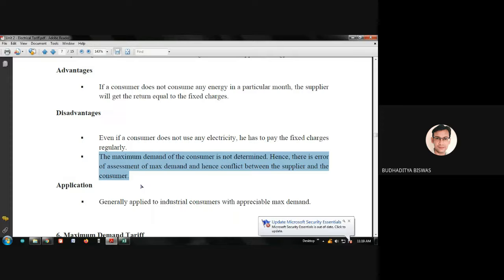And suppose you have so many appliances in your home: two ACs, one fridge, one geyser, one TV, one music system, so many apparatus. Then also they will charge you this 2.75 initially. So you need to apply for increasing the load demand. The supplying agency actually has not measured the actual maximum demand in your home. Based on some slab, they give you the connection initially, say 2.75 kilowatt, because this is the normal thing.